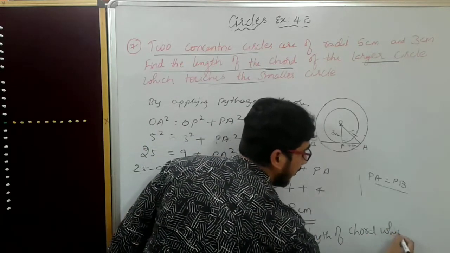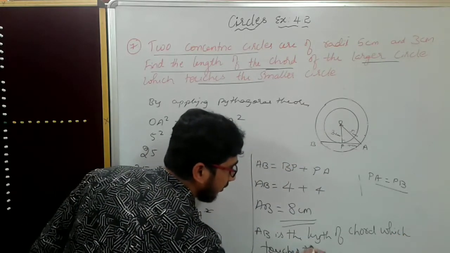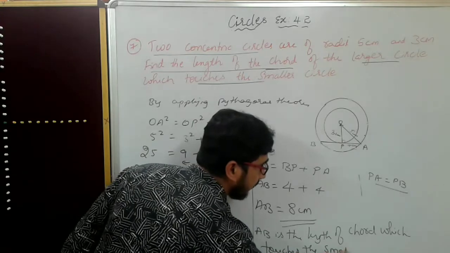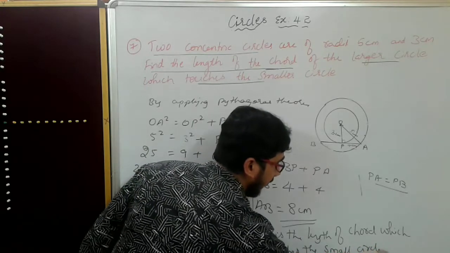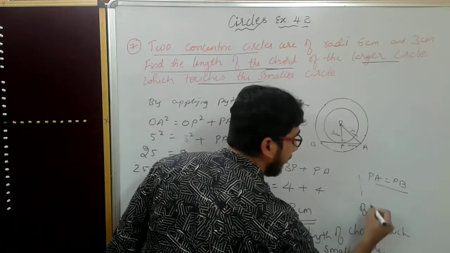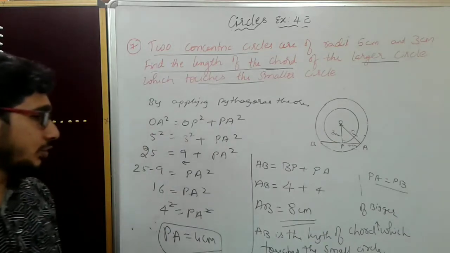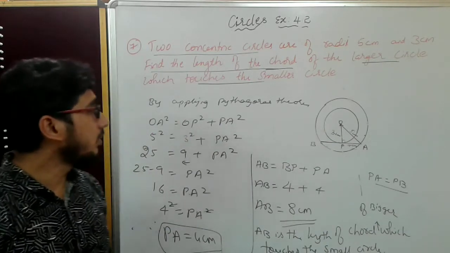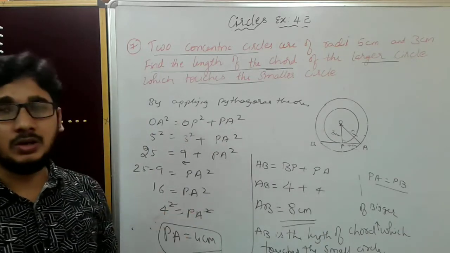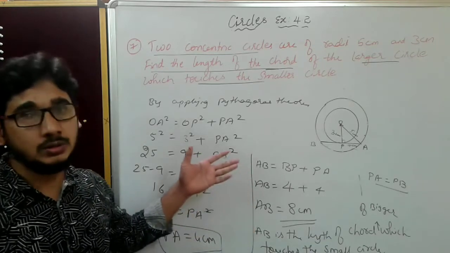AB is the chord of the bigger circle which touches the smaller circle. Okay, this is what you may get as a 1 or 2 marks problem. For this question you may get maximum 2 marks, but this is also most important.